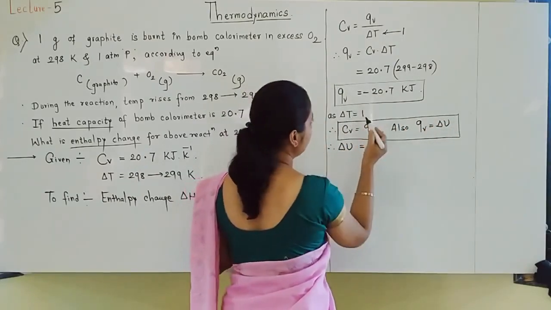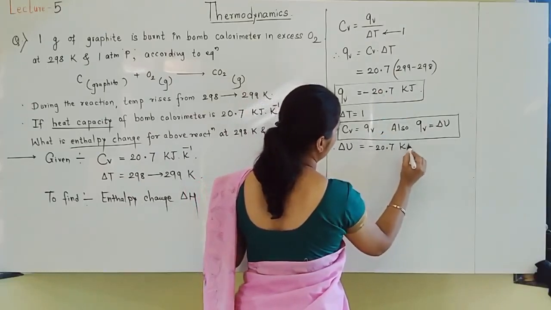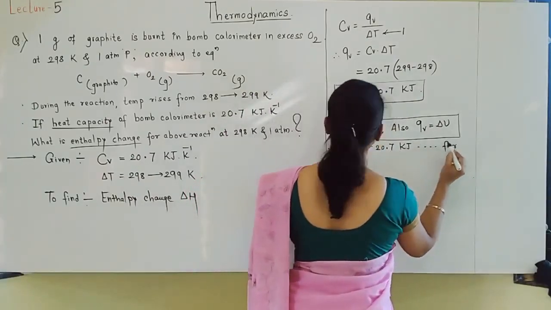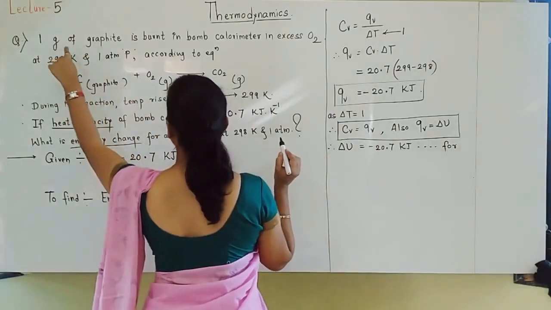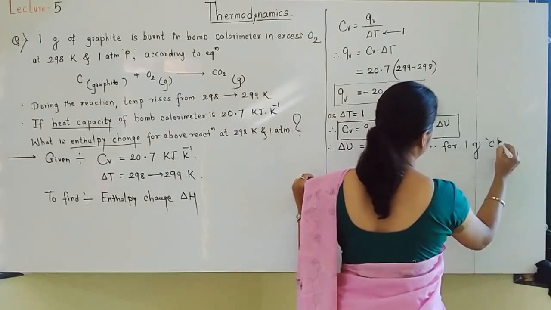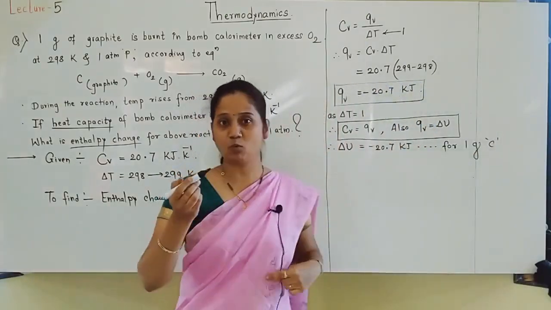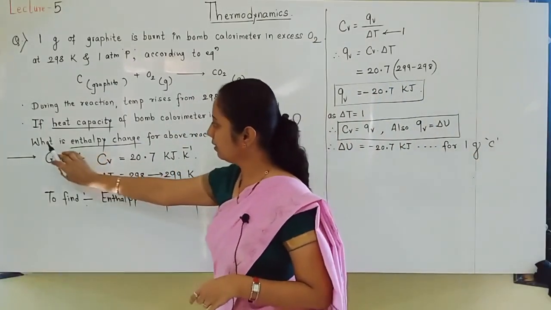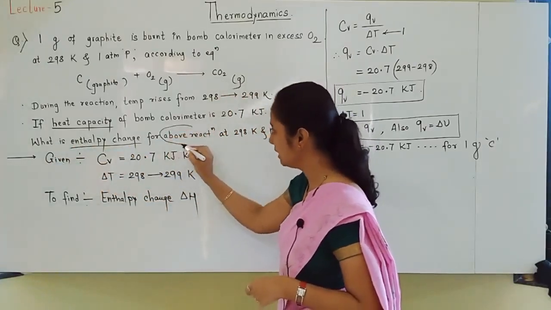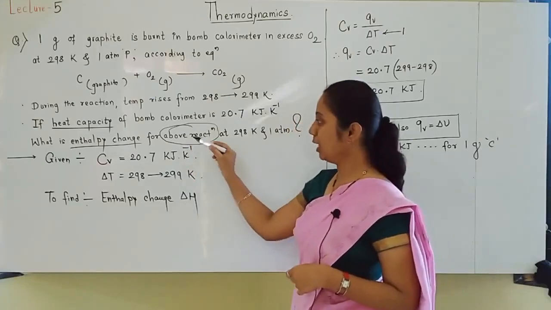So delta U I can write. How much delta U is there? Minus 20.7 kilojoule. But this value is for 1 gram of graphite burnt, for 1 gram carbon. But what is asked in the question is: what is the enthalpy change for the above reaction. See students, this is very important. We have to find the enthalpy change for the above reaction.